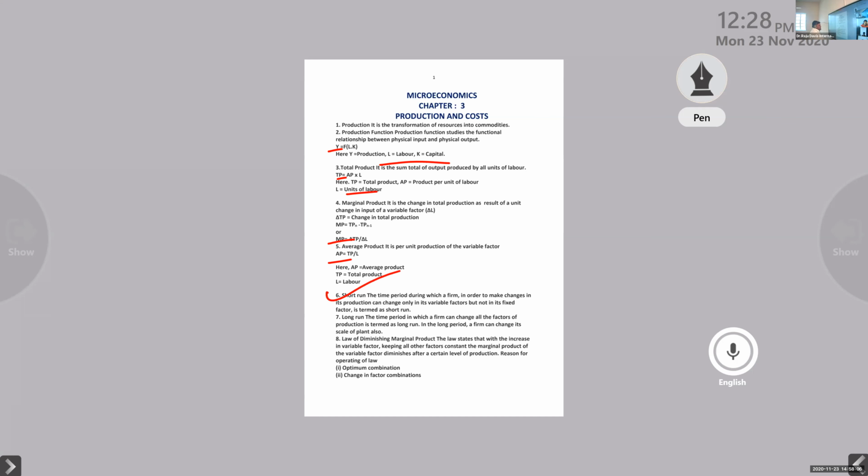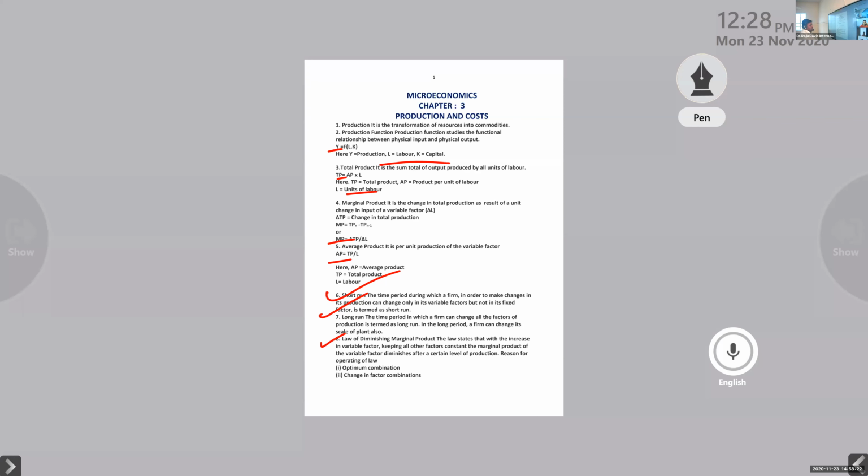What is a short run production? And how is the short run production different from the long run production? Long run production. Okay. Next one, law of diminishing marginal product.